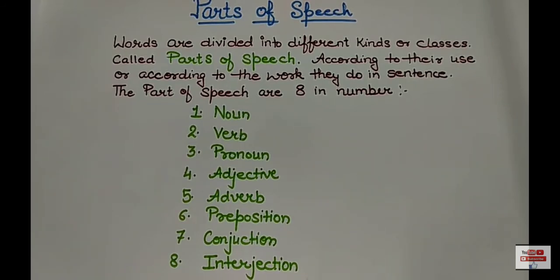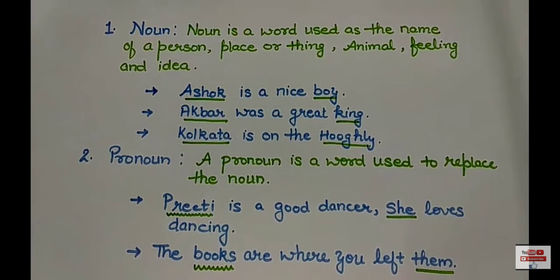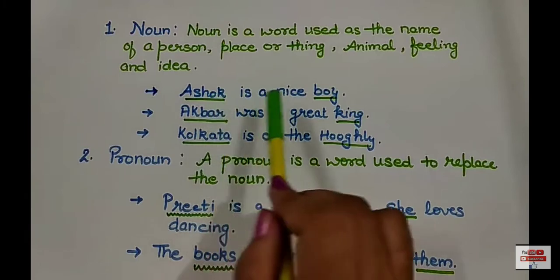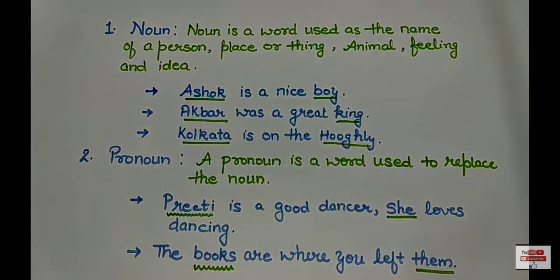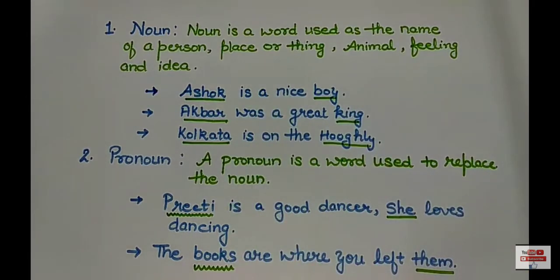So, the first and the foremost is noun. Noun is a word used as the name of a person, place, or a thing, animal, any feeling and idea. So, we can say that noun are the words we use to give names. Like, Ashok is a nice boy. You can see here that Ashok is a name and hence the noun. And I have used a boy here representing a common noun.